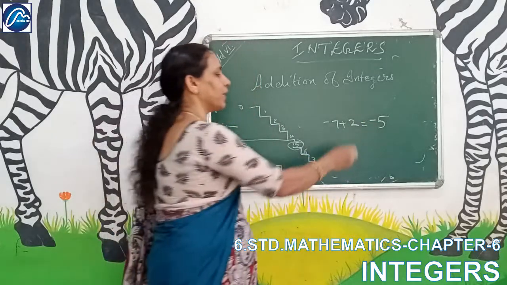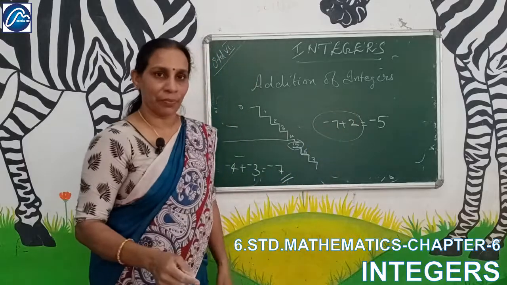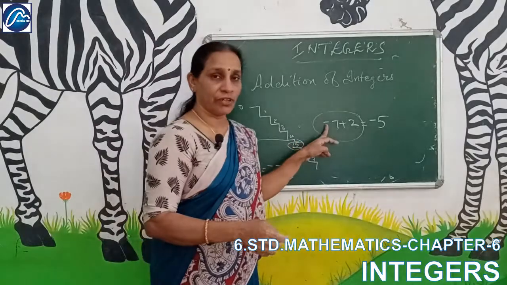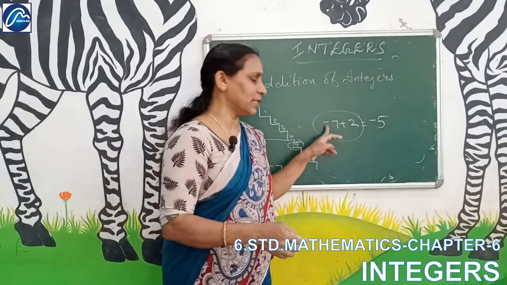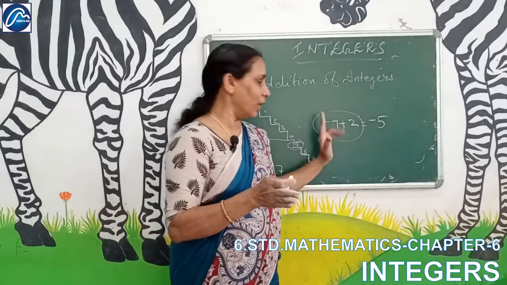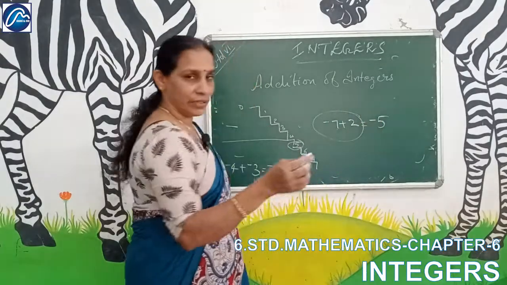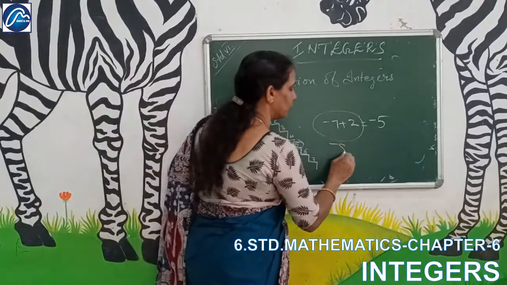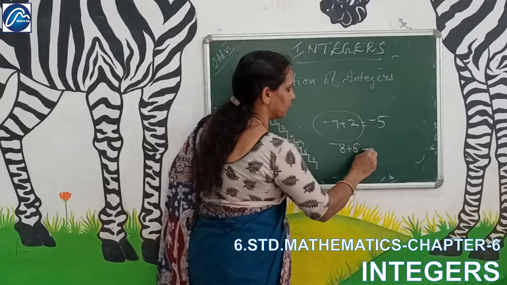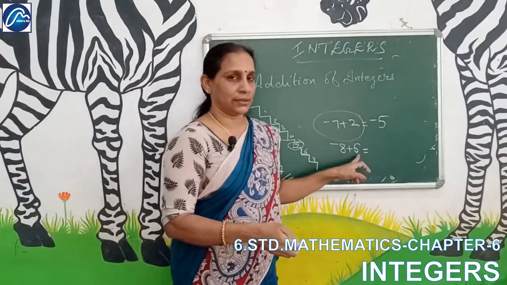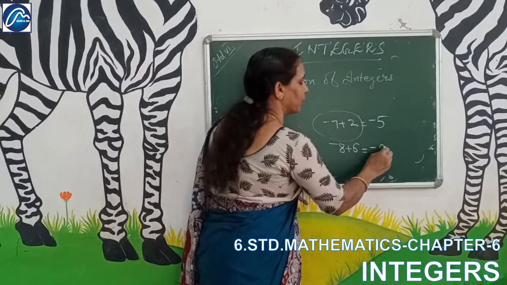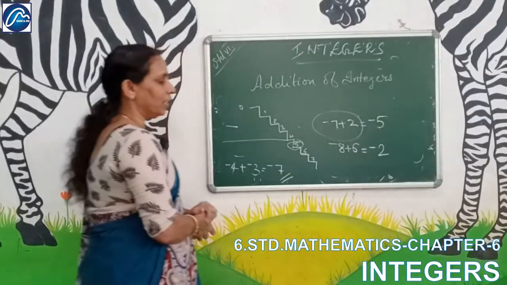That means when you are adding 2 numbers of different signs, you have to find the difference between these 2 numbers and put the sign of the bigger number. Minus 7 is bigger, so this sign is the sign of the bigger number. Okay, can we do one more sum like this? Minus 8 plus 6. Find the difference between these 2 numbers and put the sign of the bigger number. 8 minus 6 is 2, and minus 2.